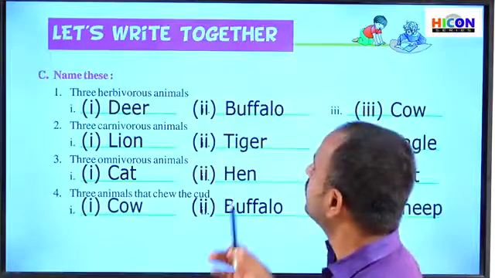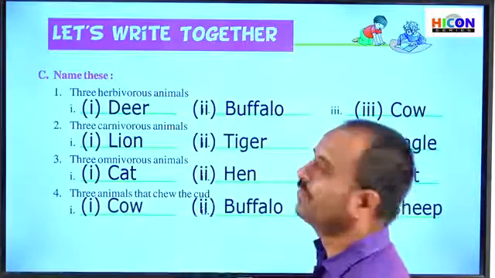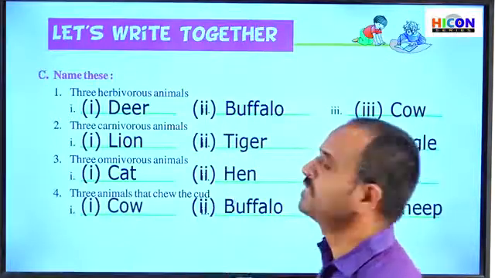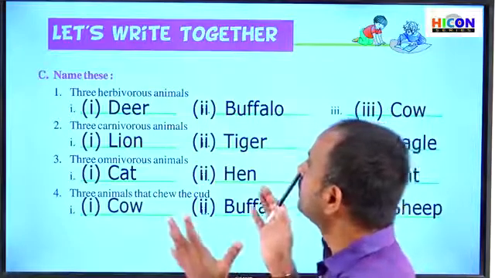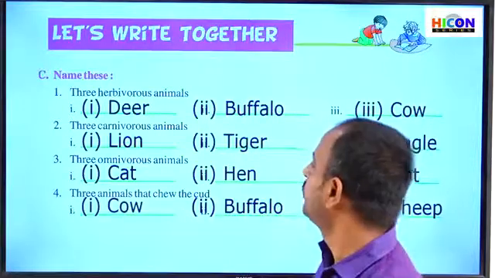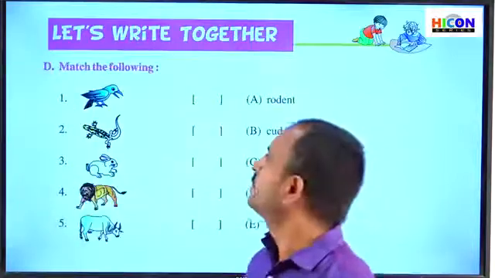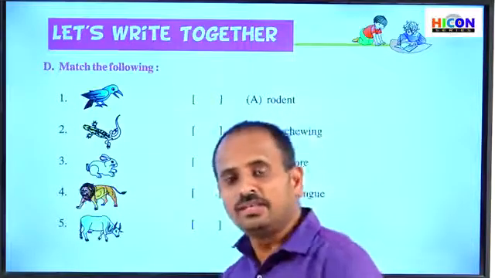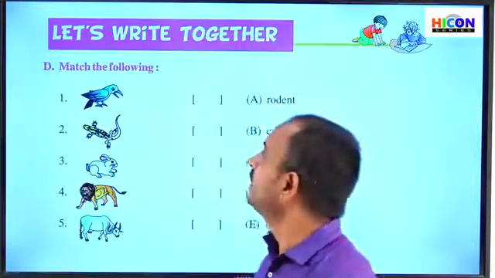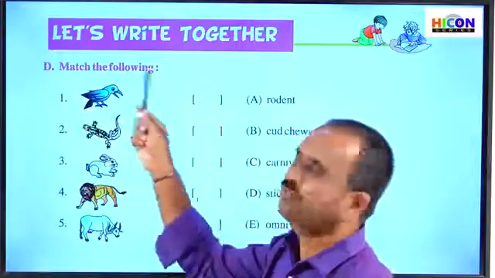So children, these are the different types of animals and examples for those animals. So note down these in your notebook and read thoroughly at your home. So children, let us go to the next section in the activity part. So that is section D, match the following.